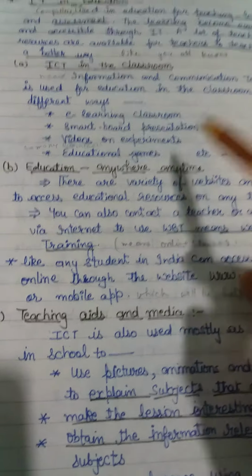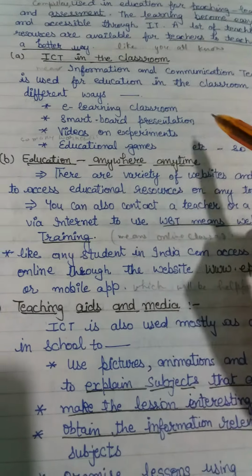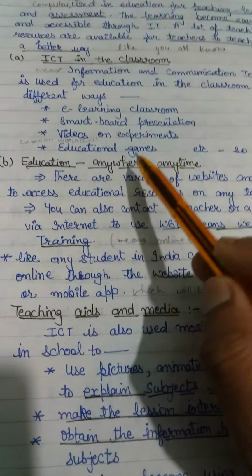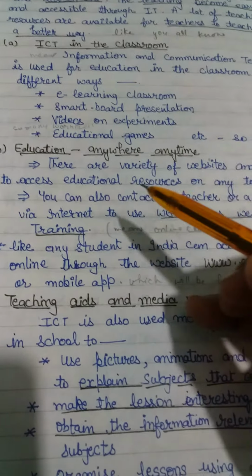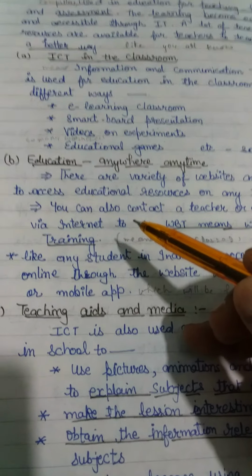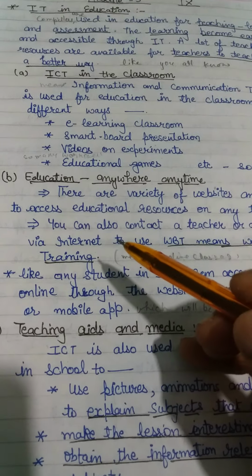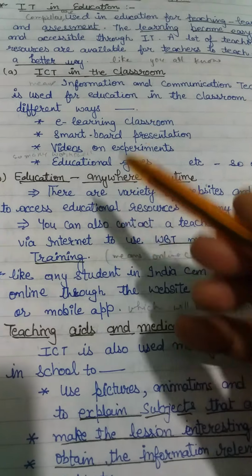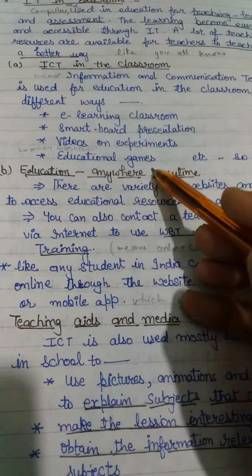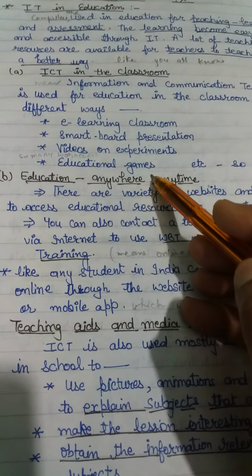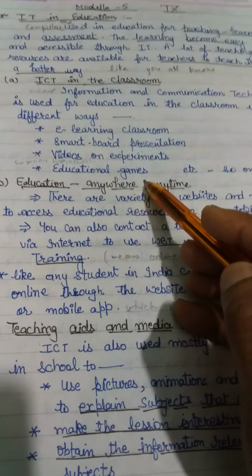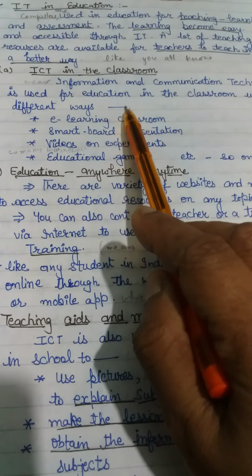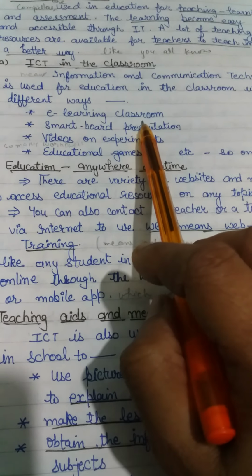So we use a computer with the help of these CDs to understand the learning. We understand the topics, and then educational games, and then gathering educational information on the internet. Sometimes teachers gather so much information from the internet to give to students. IT means digital devices, information and communication technology, used for education in the classroom for learning purposes.